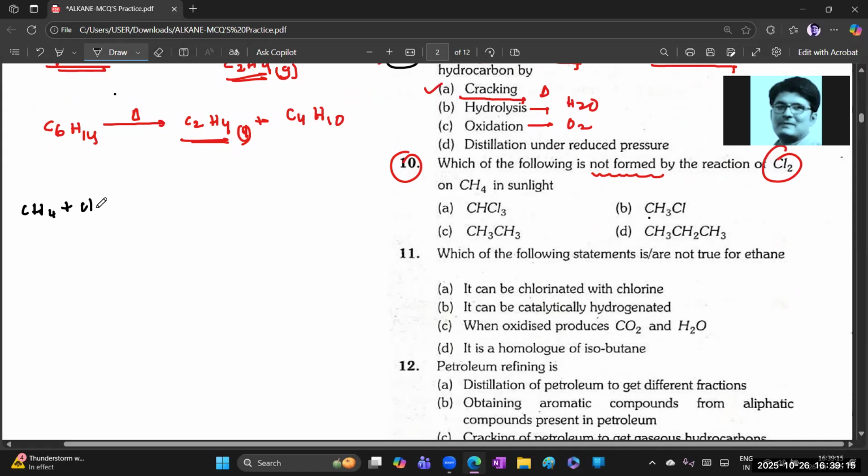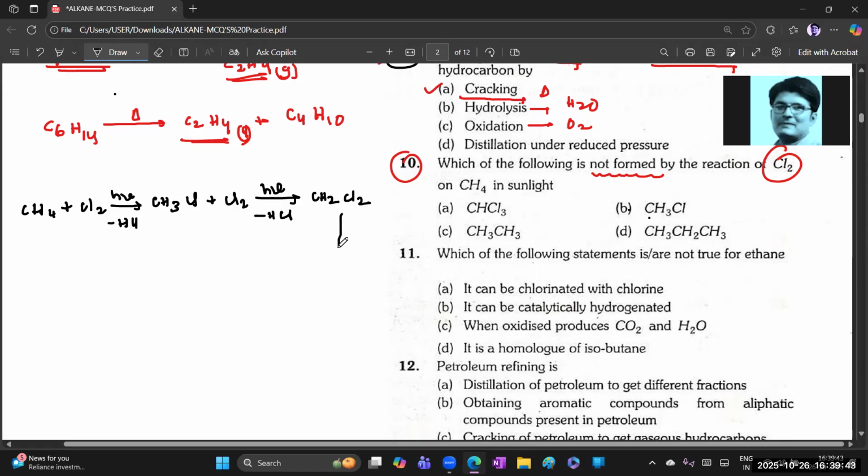CH4 when it reacts with chlorine in the presence of sunlight, first it gives CH3Cl and loss of what? HCl. Then this compound again undergoes chlorination in the presence of sunlight, with removal of another HCl. Then what type of compound is formed? CH2Cl2. The CH3Cl is formed, కదా.